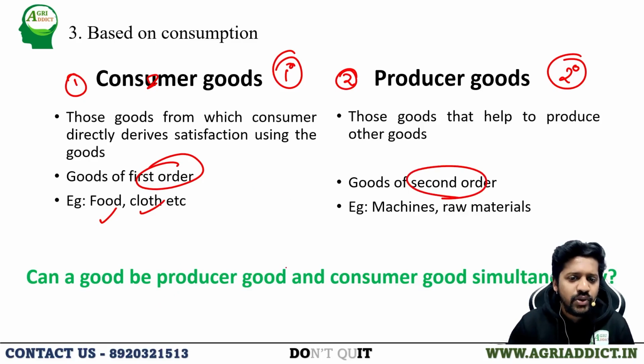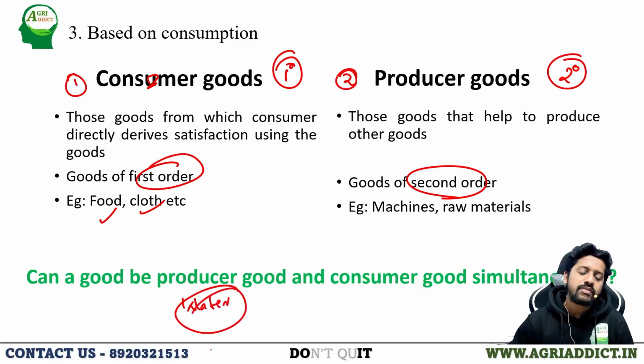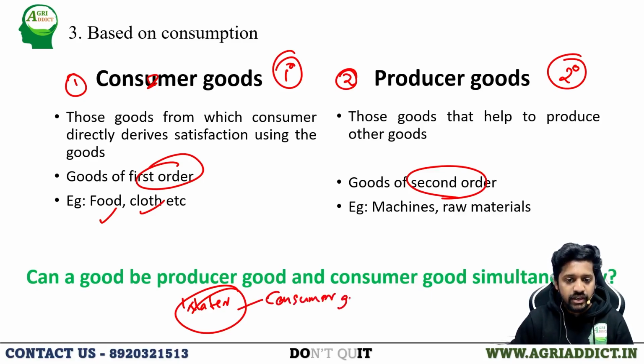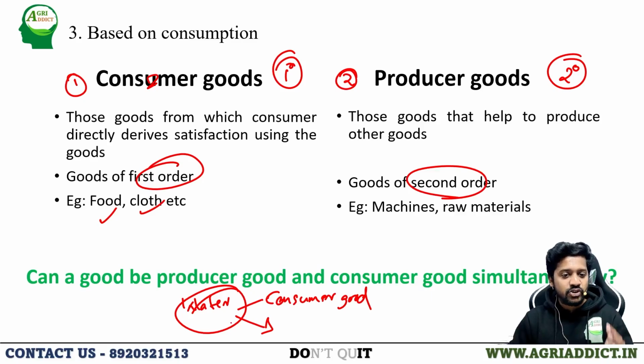Can a good be a producer good and a consumer good simultaneously? Yes, it can be. See, we are considering the good, water. When we are consuming water in our household, it can be considered a consumer good, right? But when it is used in a manufacturing industry, it is used for producing another commodity, right? So the same good can be considered a consumer good as well as a producer good when the situation changes.